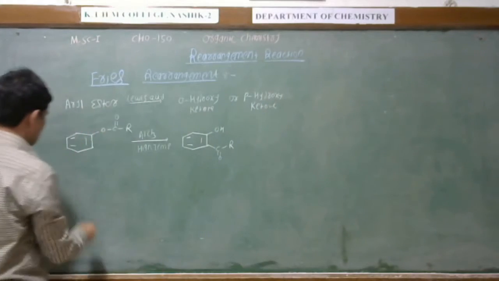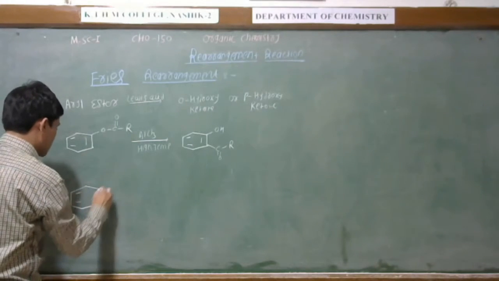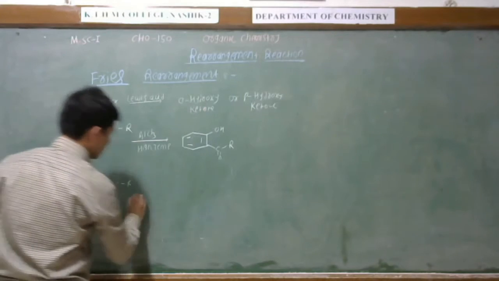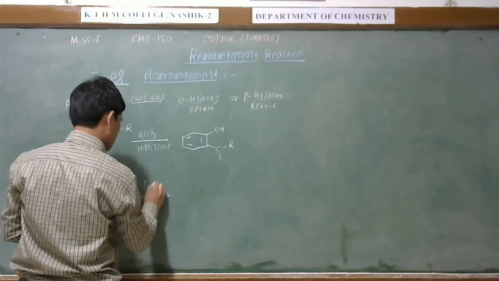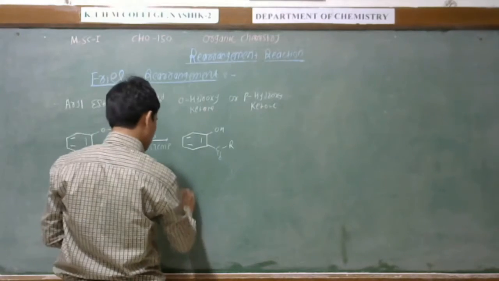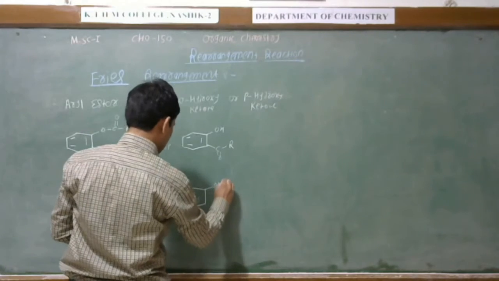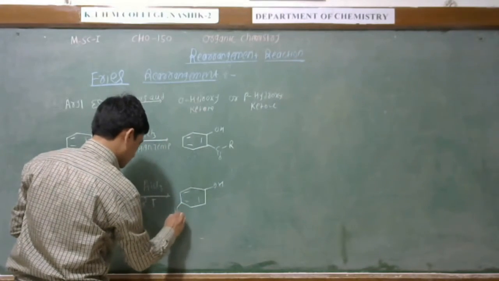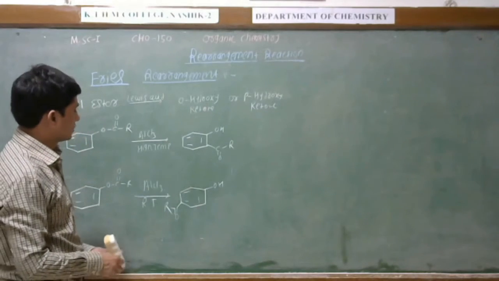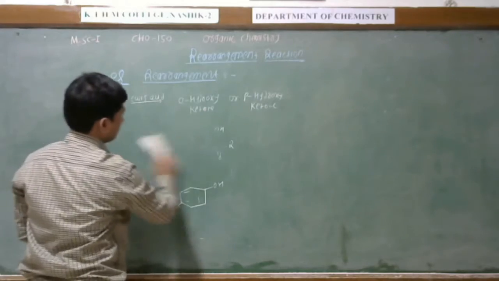Now at room temperature, it will give us para-hydroxy ketone. See, this is the OH and this is C double bond O. This is the para-hydroxy ketone. This is the ortho-hydroxy ketone. Let us discuss now the mechanism.